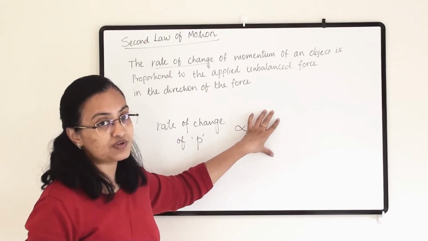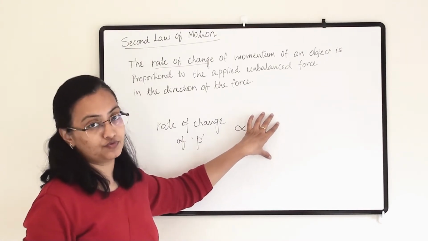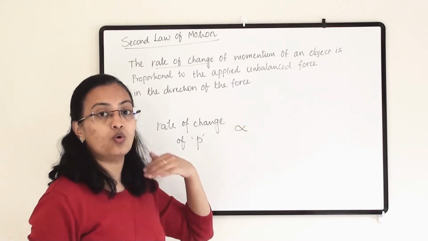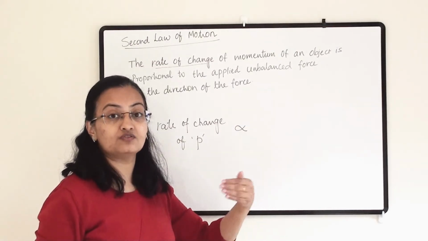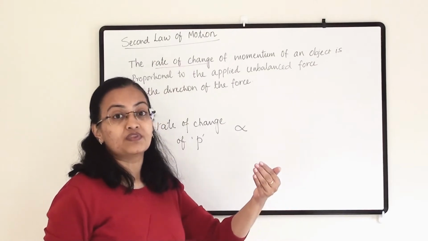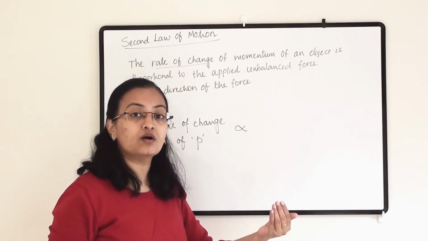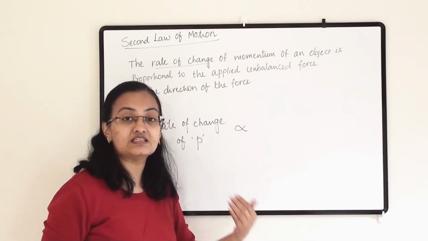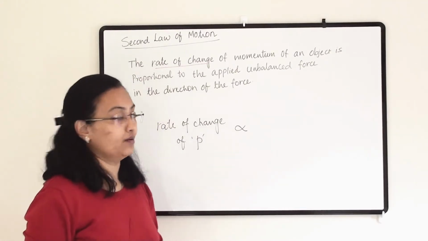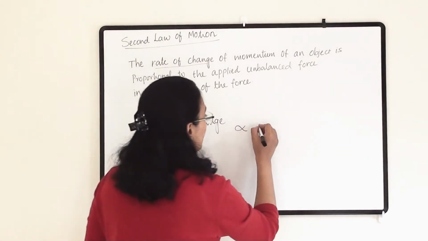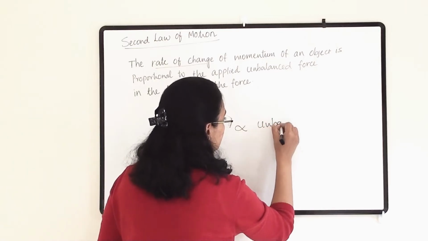And how much force are we applying? The unbalanced force. It will overcome its inertia, its resting position, its motion, and we can see a change in its momentum.